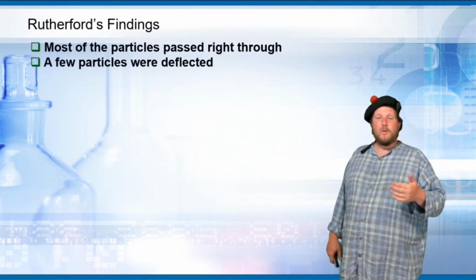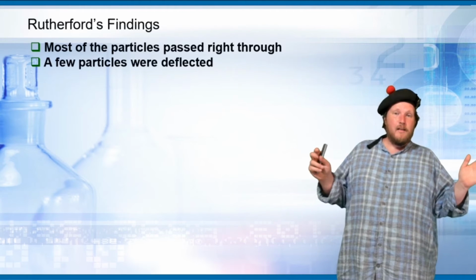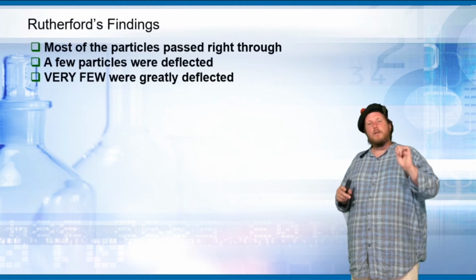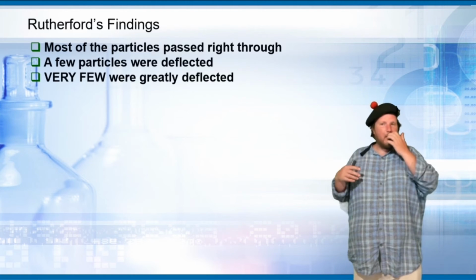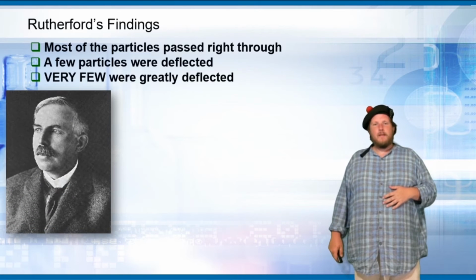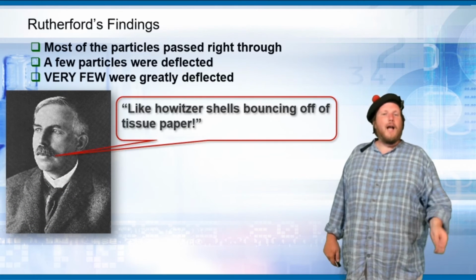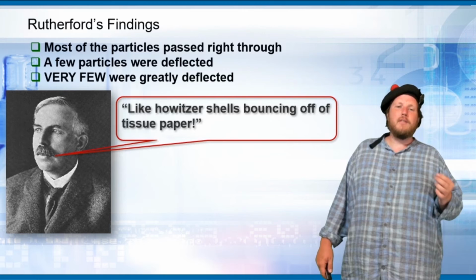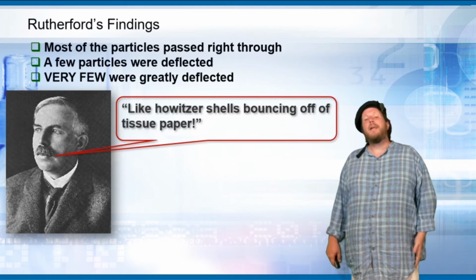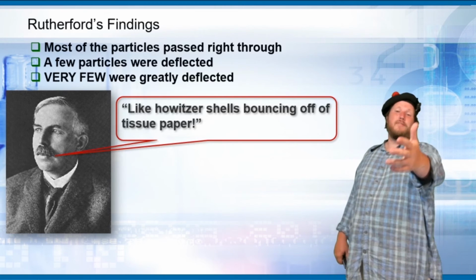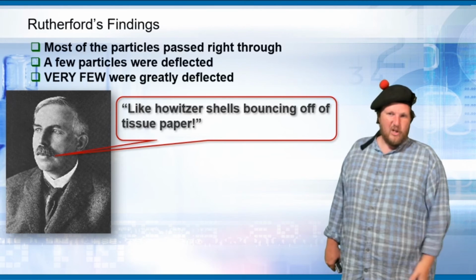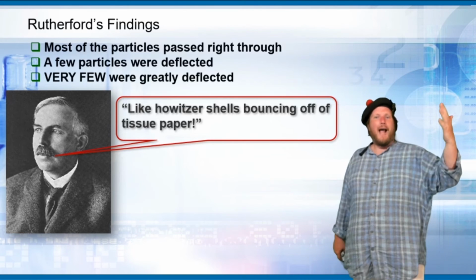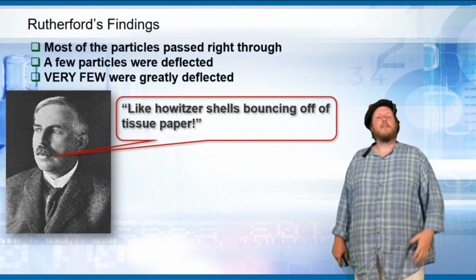A few of the particles were deflected. Very few were greatly deflected and bounced all the way back. He described it like howitzer shells bouncing off of tissue paper. He actually expected all of it to go through, but it was almost like a giant shell, so a howitzer is an artillery piece, bouncing back, like a cannonball bouncing off of tissue paper.